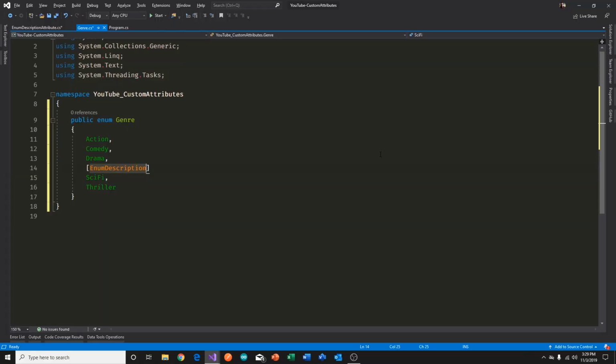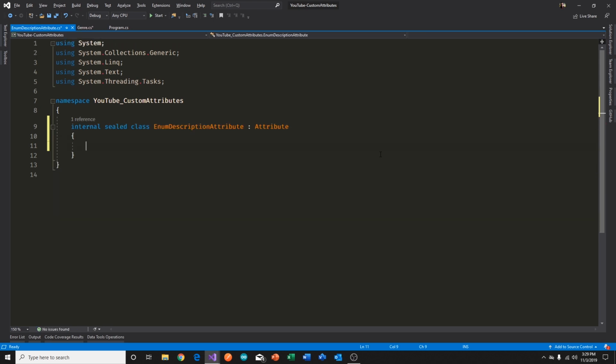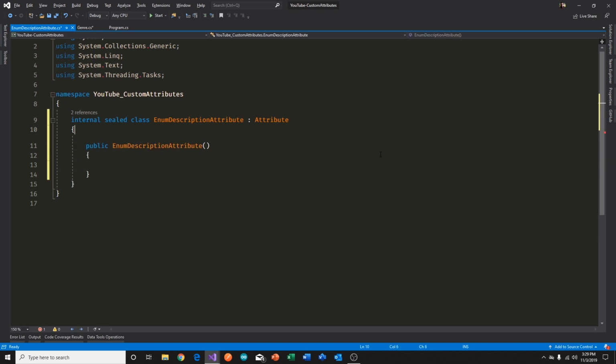But how do we do that? So we have the enum here, but what we would like to say is something like this, right? We'd like to say sci-fi like that in some form or fashion. Now, it turns out that this syntax, even though it doesn't look like it, is a constructor. We don't have a constructor for our enum description attribute, so let's do that. Let's define a string argument. Let's call it description. And we also define a public read-only property called description.